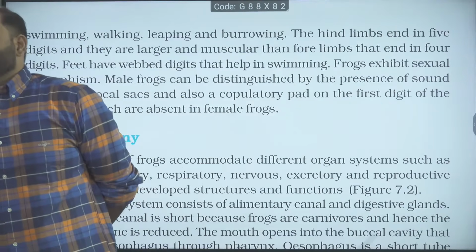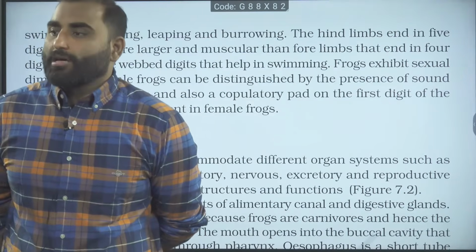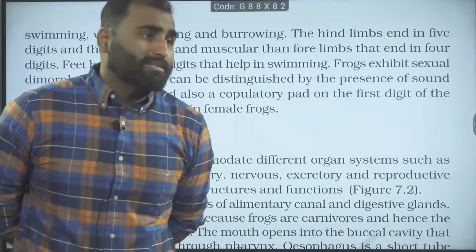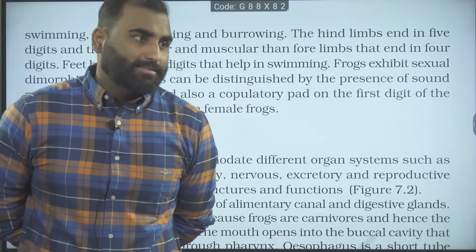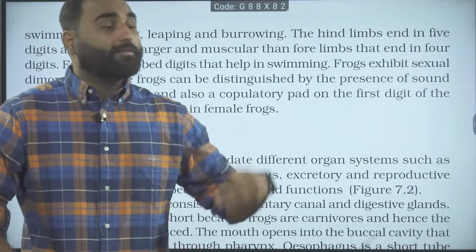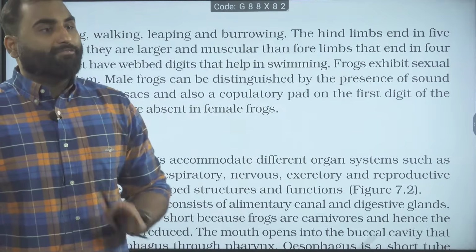They do not change their temperature. Their temperature is not regulated. Whatever the outside temperature is, that will be their body temperature. So if it becomes extremely hot or cold, they have to hide.